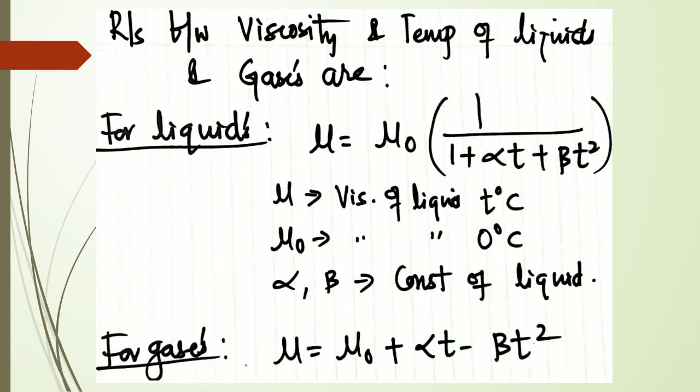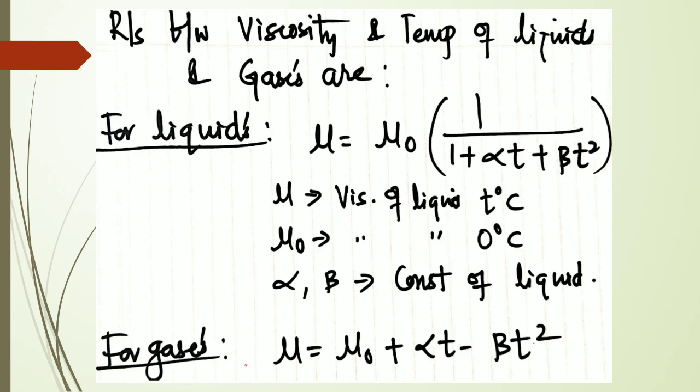Now the relation between viscosity and temperature of liquids and gases is given below. For liquids, it is mu equal to mu naught. There is no particular derivation here; it is just an equation, and the values have already been derived. For liquids, mu is equal to mu naught into 1 by (1 plus alpha t plus beta t square). This is the equation for liquids, giving the relationship between viscosity and temperature.